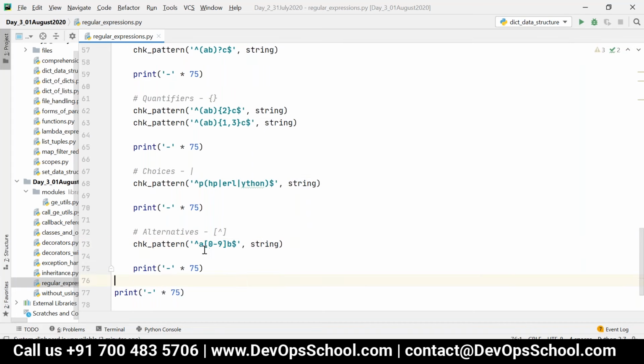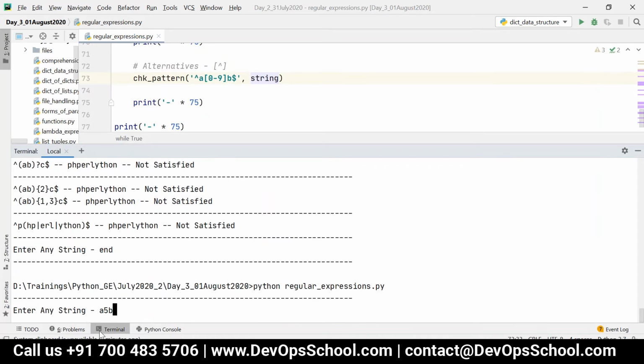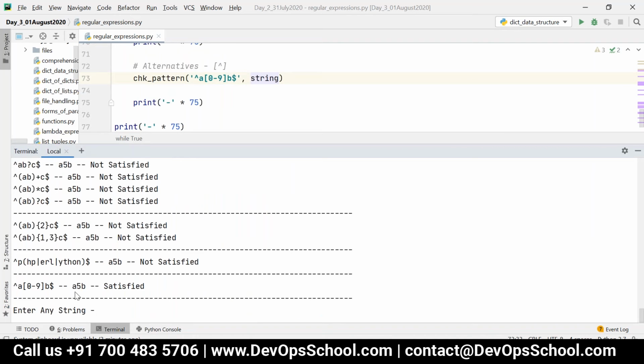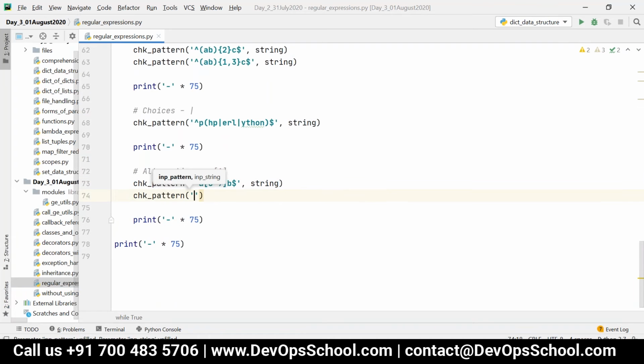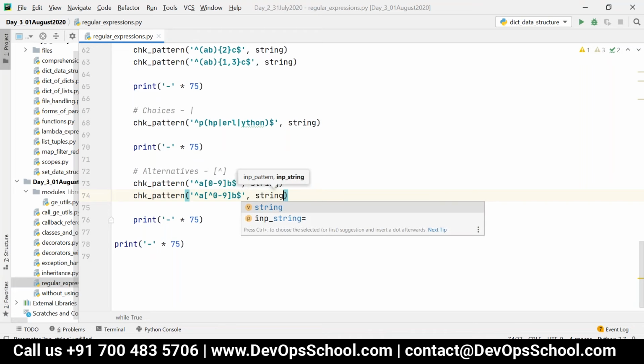That means our string should start with A followed by any one number and it should end with B. So if I say A5B, it will be satisfied. That is, between A and B, any one number should be present. That is the pattern. Now, let me write it like this: A, within a pair of square brackets I am placing the cap symbol and then 0 to 9, and then B and then dollar, comma, string.